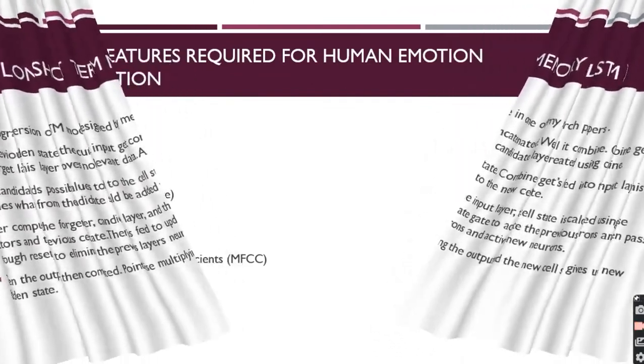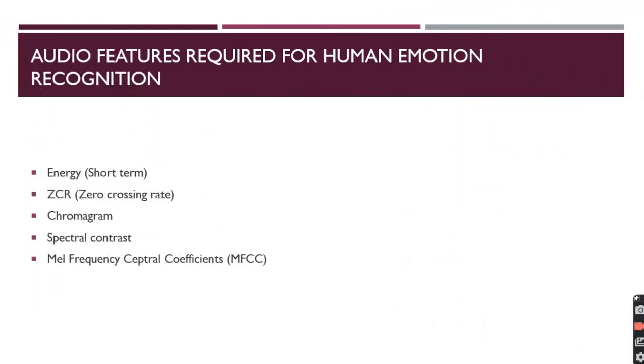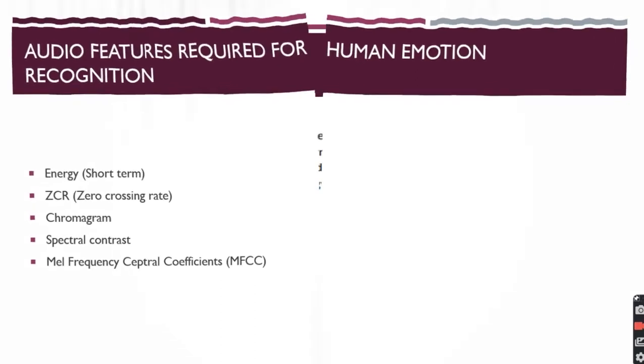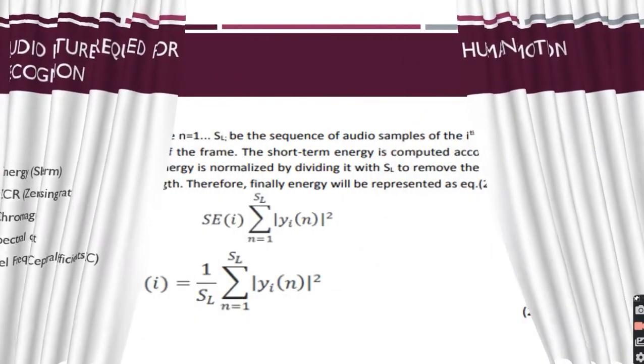Next we come to the features required for human emotion recognition. What are the features required? The most important features are short-term energy, ZCR (zero crossing rate), chromagram, spectral contrast, and MFCC (mel frequency cepstral coefficients). We'll go through them one by one.